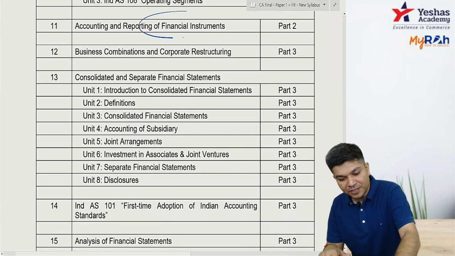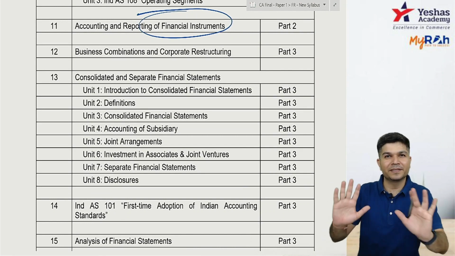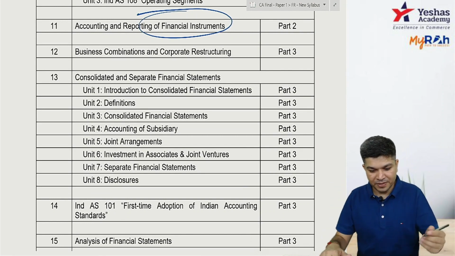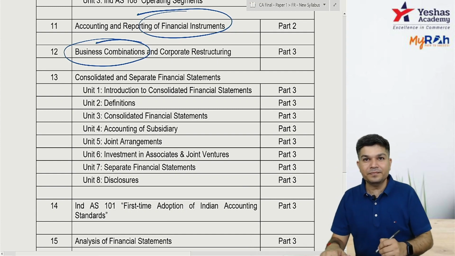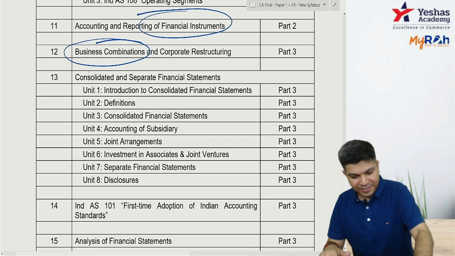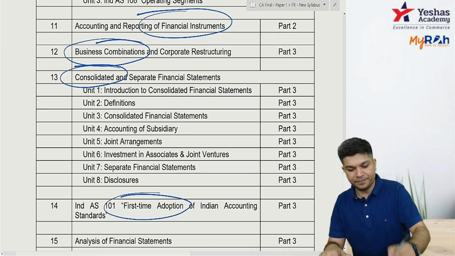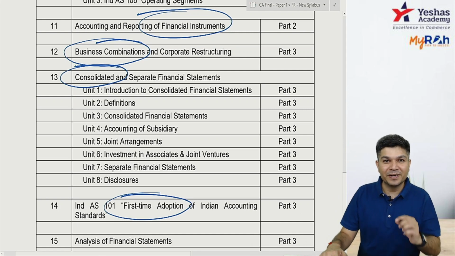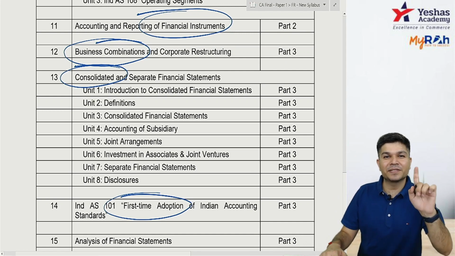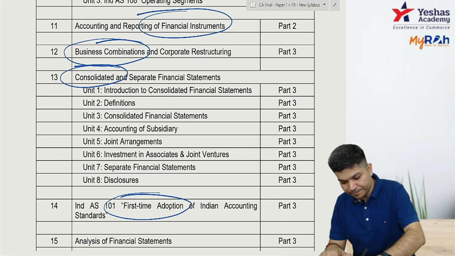Then we have financial instruments, a very, very important chapter. We have the words financial asset, financial liability. What is it? We'll learn later. Then we have business combination, amalgamations. That's your business combination. Then we have consolidated financial statements. Then first time adoption. When a company adopts IND AS for the first time, that's the first time adoption which is coming up.